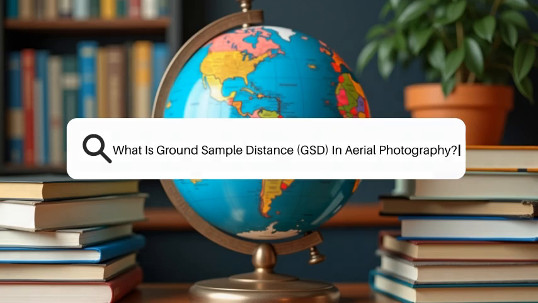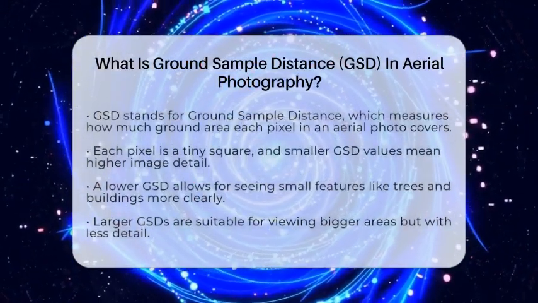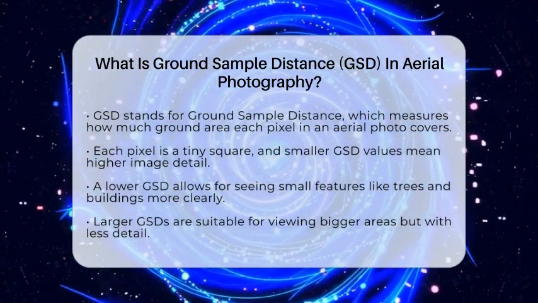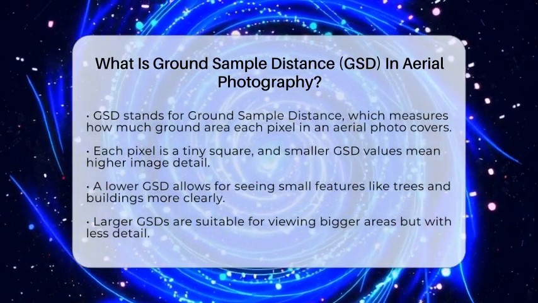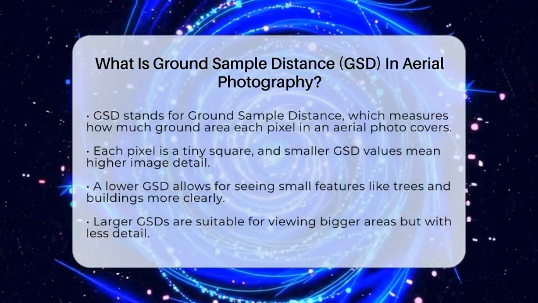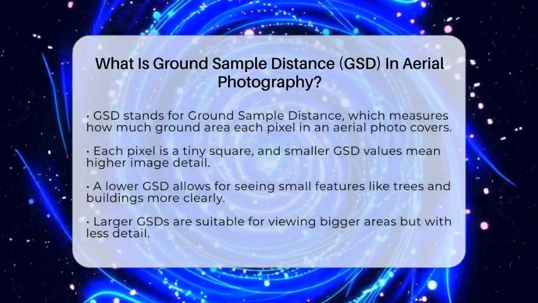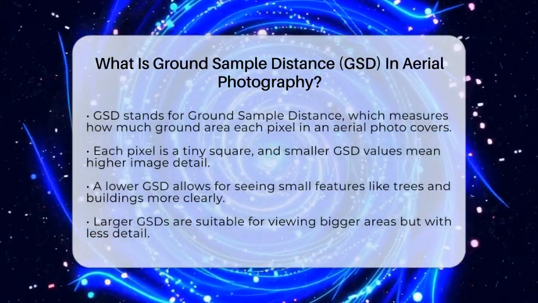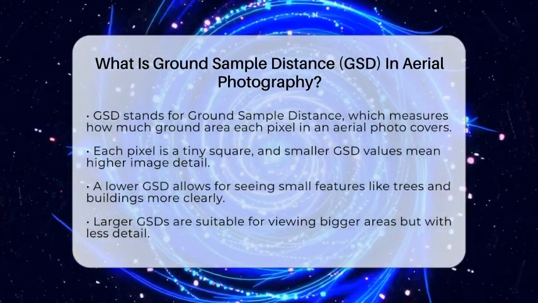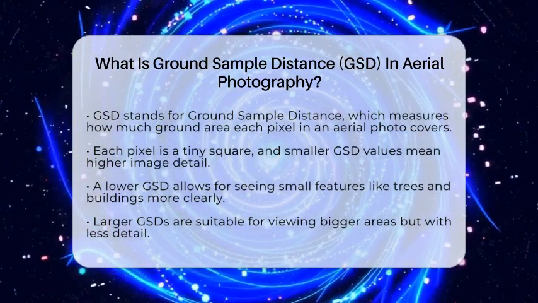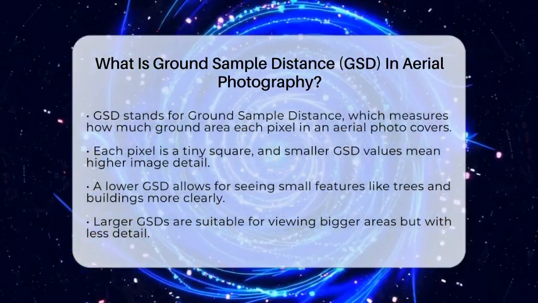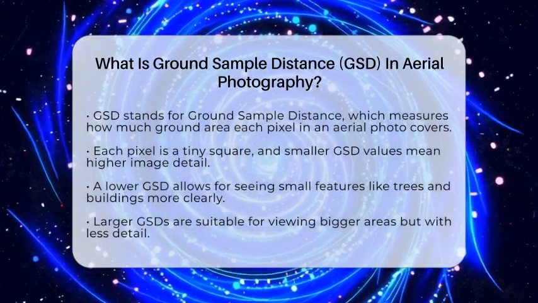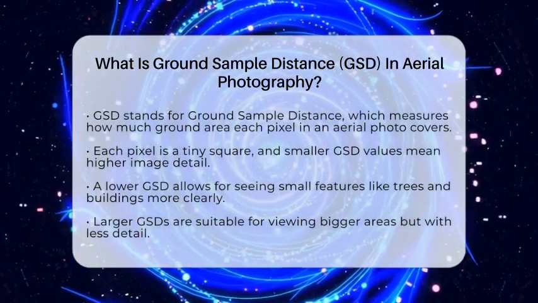What is ground sample distance, GSD, in aerial photography? Imagine flying high above the ground in a drone or airplane, capturing images of the landscape below. Each photo you take is made up of tiny squares called pixels. The size of these pixels on the ground is what we call ground sample distance, or GSD. It tells us how much ground area each pixel covers in your photo. For example, if the GSD is 5 centimeters, each pixel shows a 5 centimeter by 5 centimeter patch of land.